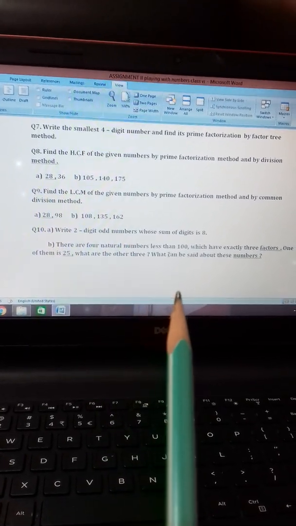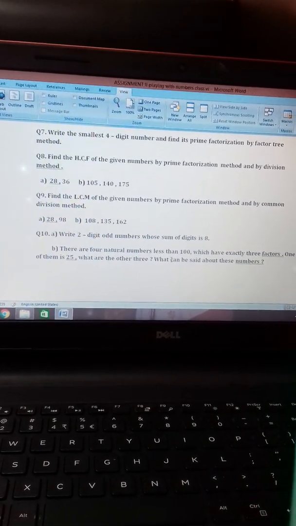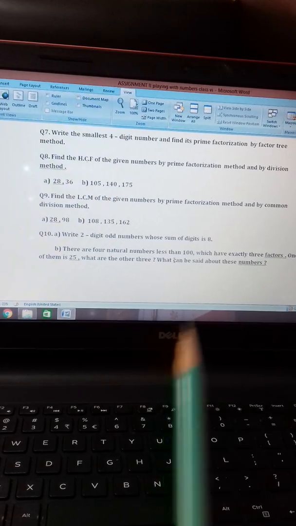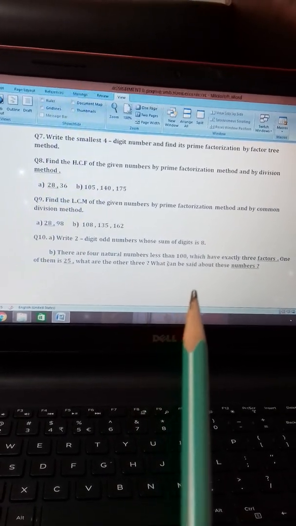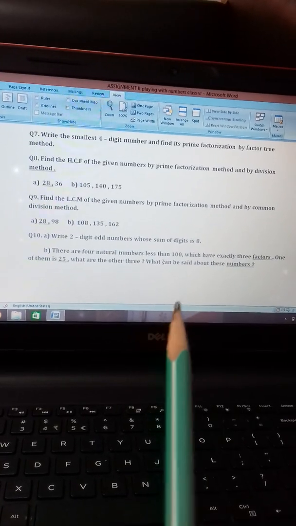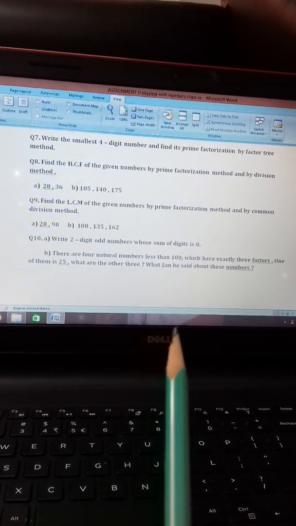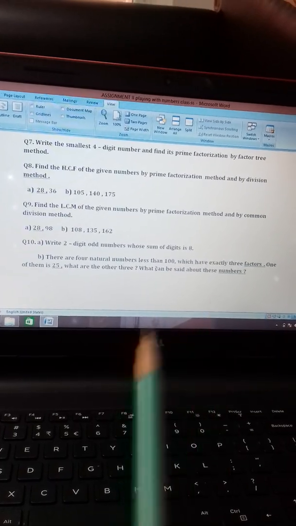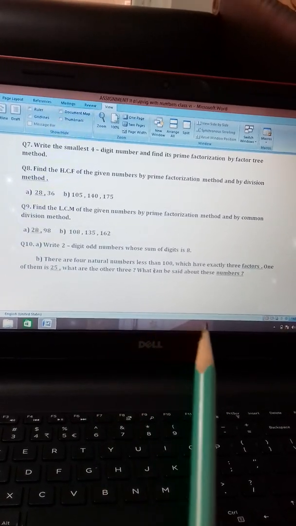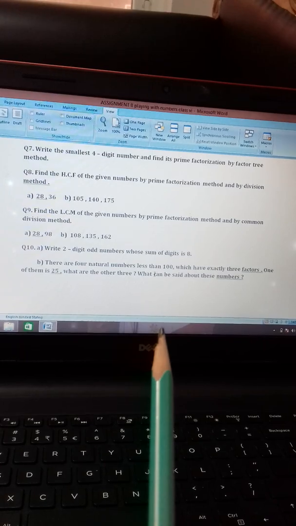And B is there. There are 4 natural numbers less than 100 which have exactly 3 factors. Less than 100, there are 4 particular natural numbers which have exactly 3 factors, not more than 3. One of those is 25. You have to be clear, 4 are there, out of those 1 is 25, the rest 3 you have to find out. Clear?